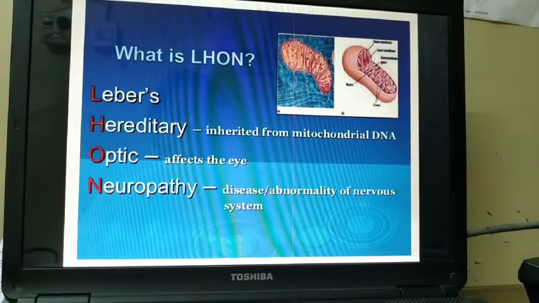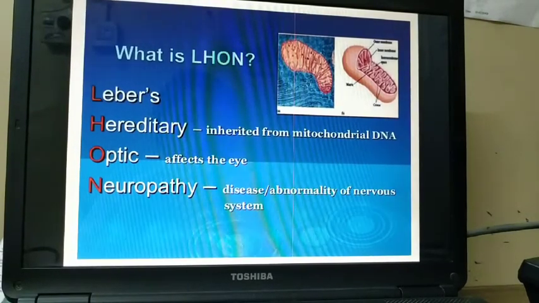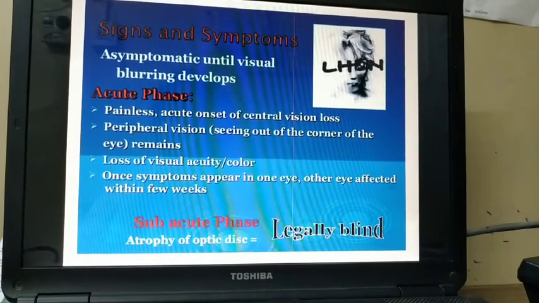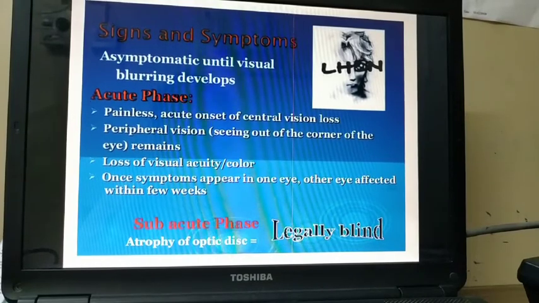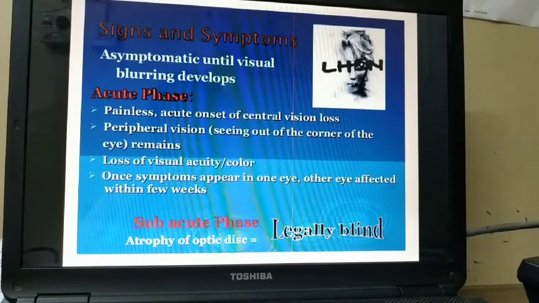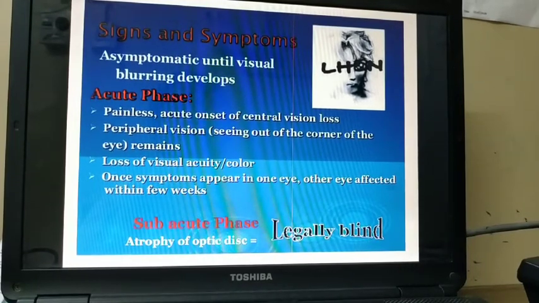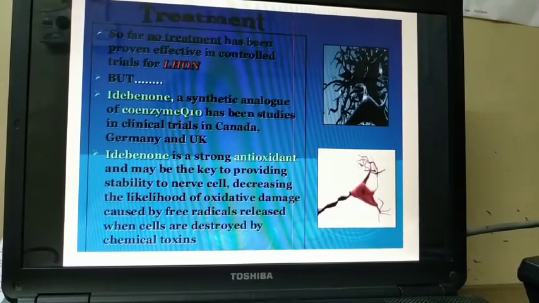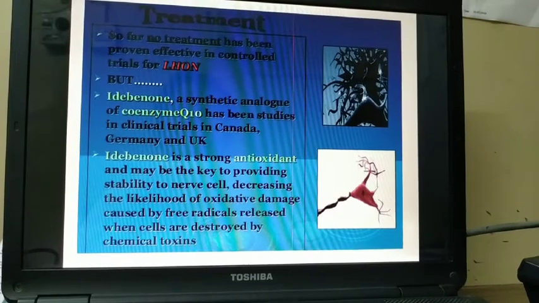As the name says, Leber's hereditary means inherited through mitochondrial DNA, optic affects the eyes, and neuropathy is a disease or abnormality of the nervous system. Signs and symptoms: asymptomatic until visual blurring develops. Acute phase: painless acute onset of central vision loss. Peripheral vision, seeing out of the corner of the eye, remains. Loss of visual acuity and color. One eye is affected first, and the other eye is affected within a few weeks. Subacute phase: atrophy of the optic disc, that is legally blind. You go blind. Treatment: so far there are no treatments which have been proven effective in controlling LHON.